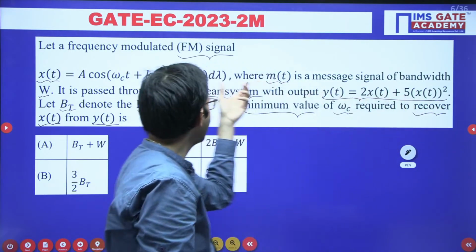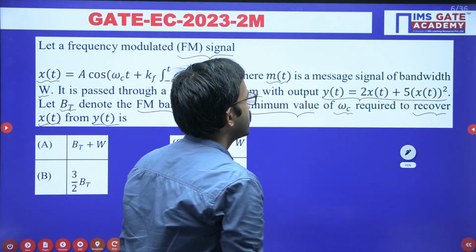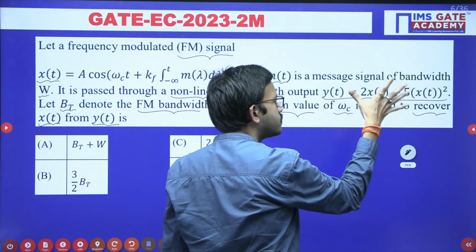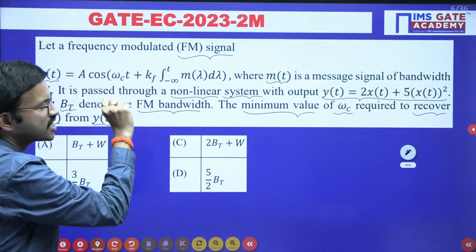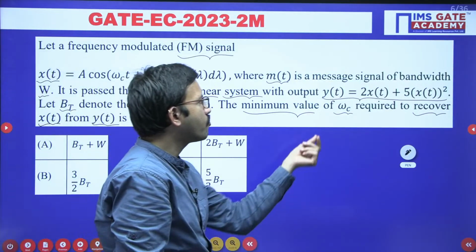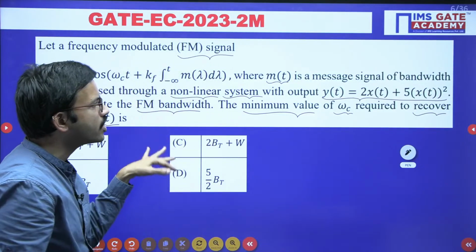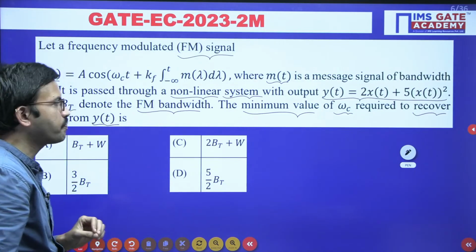So whatever FM signal you are having, you are getting square of that term, getting multiplied by 5. Now their intention is very simple. In this particular output, they want to extract only the FM signal. In order to extract like that, what minimum value of omega c we have to consider? That is the question. I hope all of you got the clarity what you are supposed to calculate in this particular question.